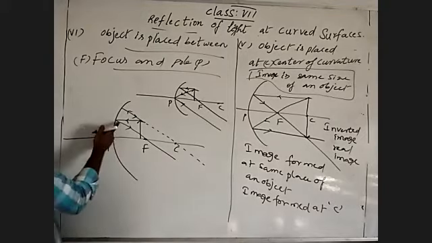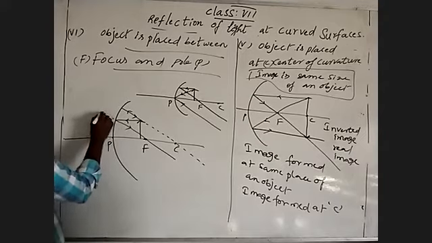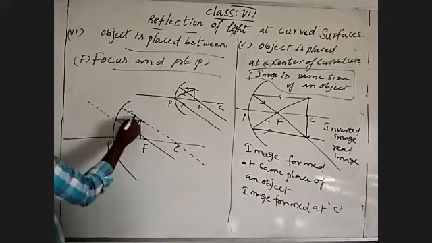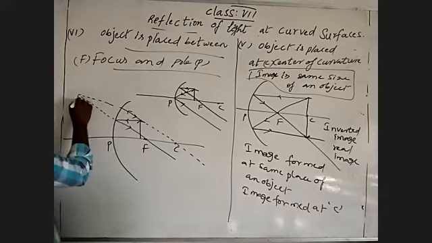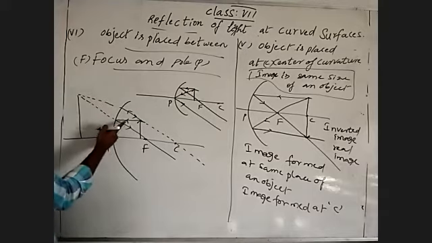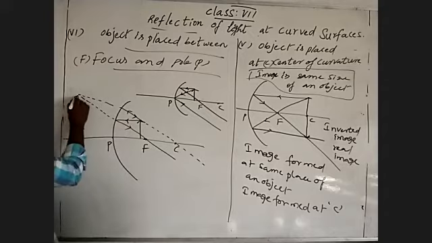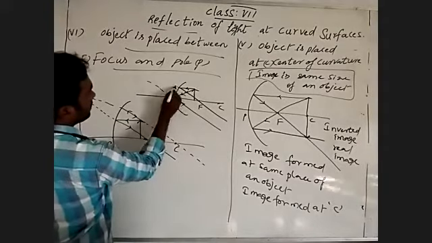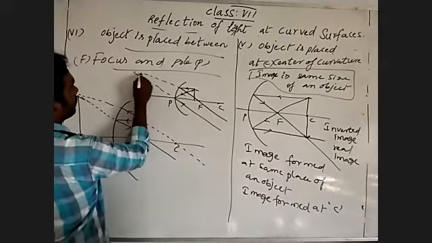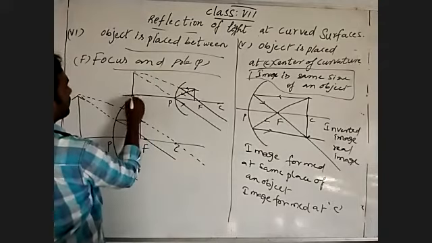Now this is a reflected light ray, so I'm going to extend. This is also a reflected light ray, so I'm going to extend. Where they both meet, their image will form. Top light rays only coming, so it forms as a top. And here also, where they both meet, there it will form image.